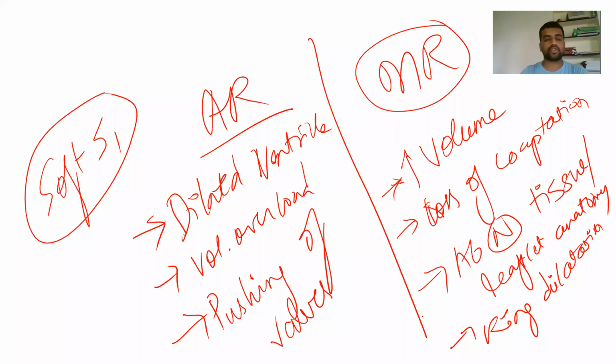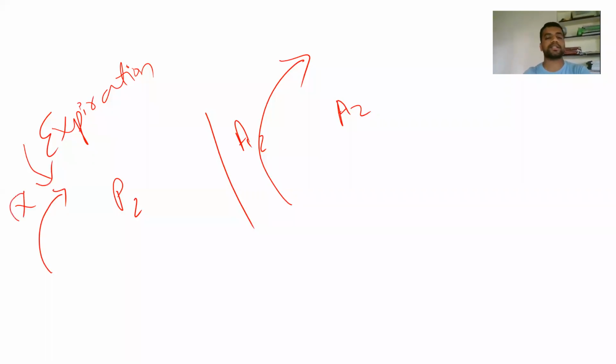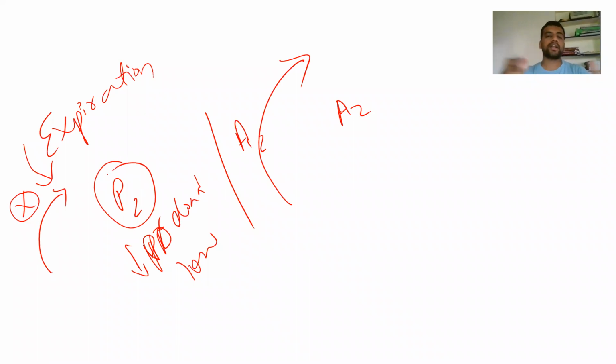So the mechanism: for example, in case of expiration, here is P2 and here is A2. The aorta pumps the blood as usual, so we get A2 here. In expiration there is a positive intrathoracic pressure that is going to reduce venous return. So there is a reduced volume load, like preload is reduced here. That is also going to make the contraction end early. That's why you are going to get P2 just following A2.